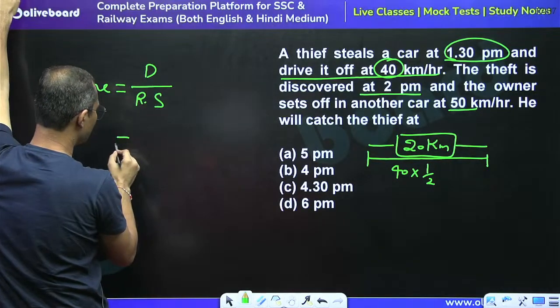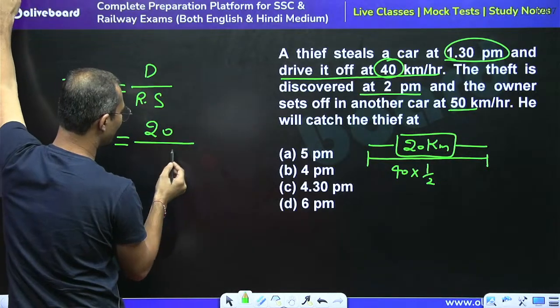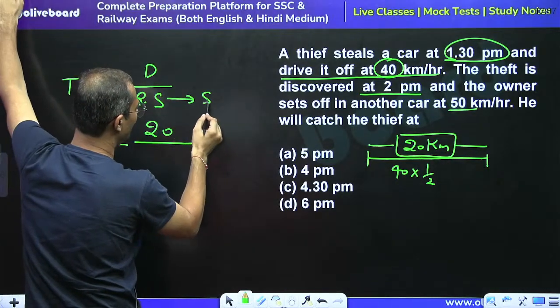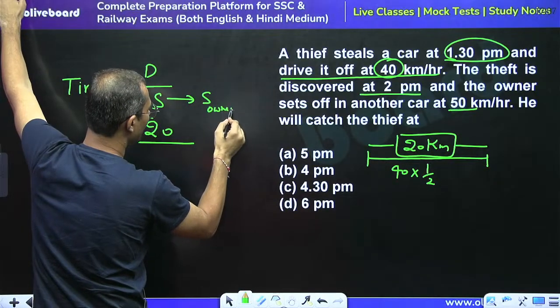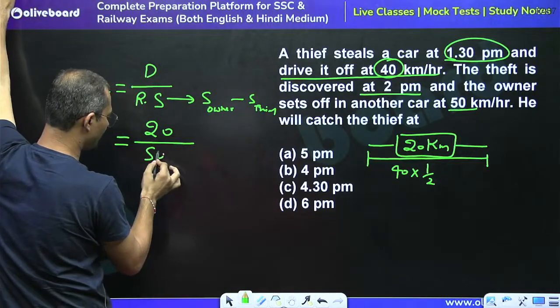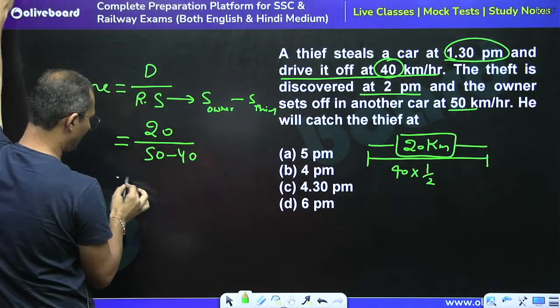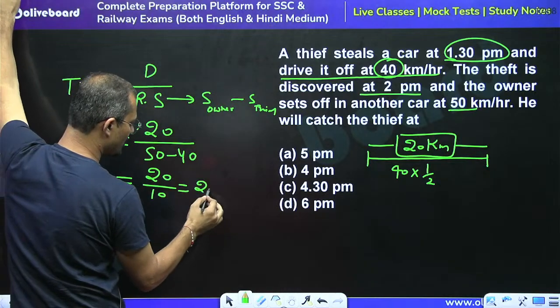How much distance is to be chased? 20 km. Then what is the relative speed? Relative speed is speed of owner minus speed of thief, so 50 minus 40. The answer here is 20 divided by 10, so it will take 2 hours.